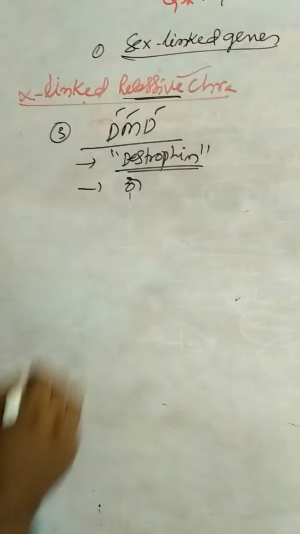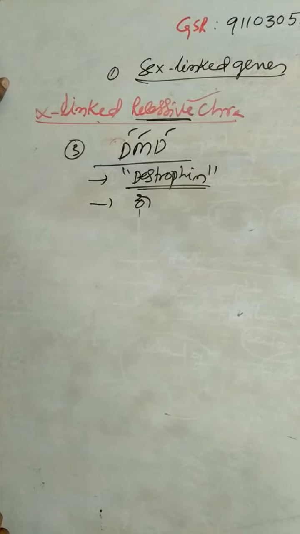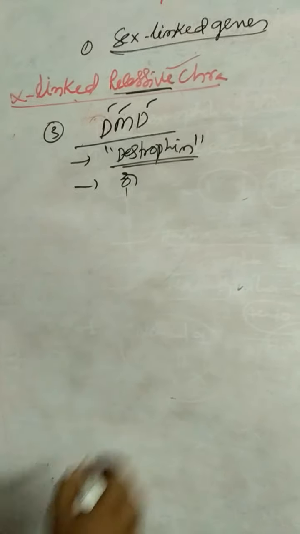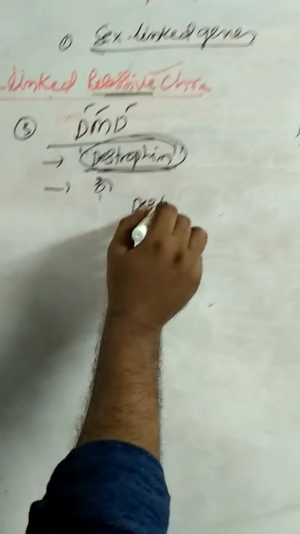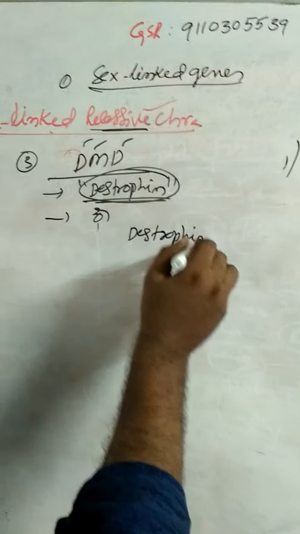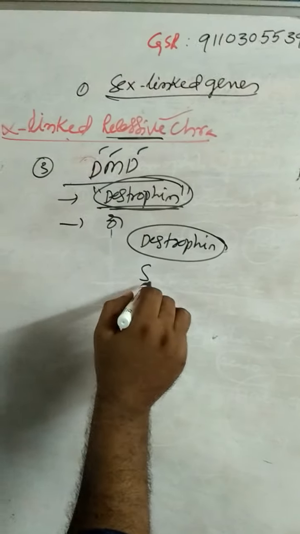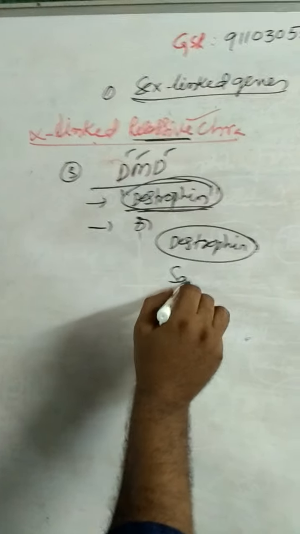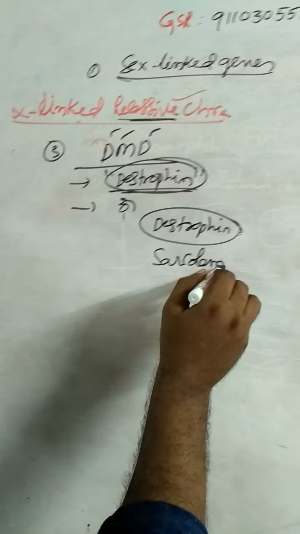The gene which is responsible for dystrophin undergoes mutation. So the protein dystrophin does not participate in muscle contraction. In general, this dystrophin protein is present in or associated with the sarcolemma.